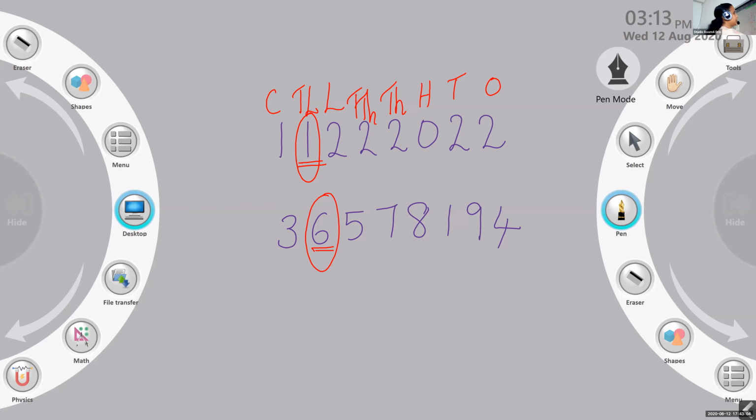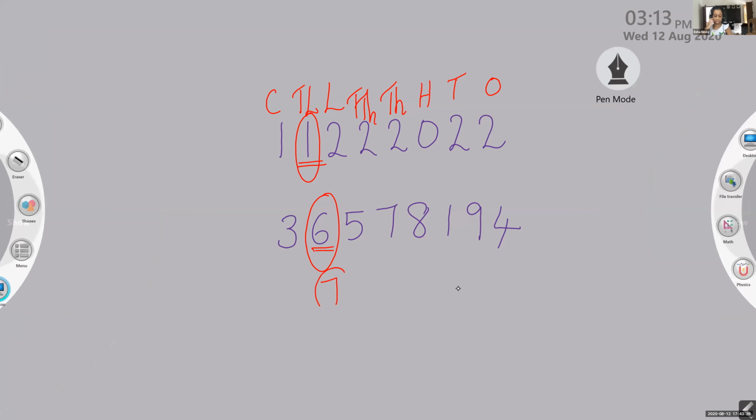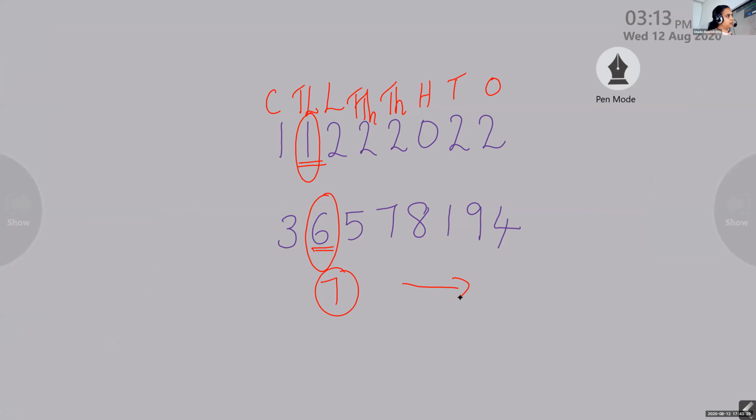Isha, can you please unmute and say the answer? What are the digits in 10 lakhs place? 1 and 6. Okay. And what is the sum of these two digits? 7. Okay, so 1 plus 6 is equal to 7. And can you say the option? The option is option D. Okay, very good. Option D.